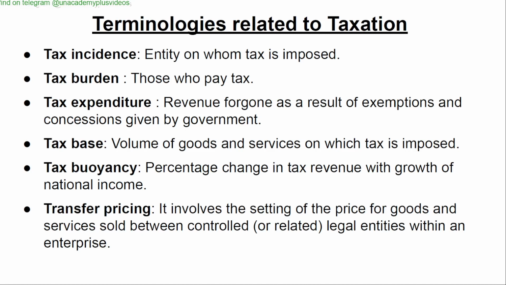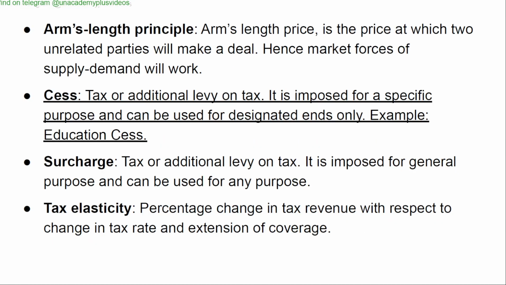Terminologies related to taxation: tax incidence, tax burden, tax expenditure, tax space, tax buoyancy (percentage change in tax revenue with the growth of national income), transfer pricing. Transfer pricing involves the setting of the price for goods and services sold between controlled or related legal entities within an enterprise. Arm's length price is the price at which two unrelated parties will make a deal, hence market forces of supply and demand will work. Cess is a tax or additional levy on tax, imposed for a specific purpose and can be used for designated ends only. Example: education cess. Surcharge, tax elasticity,